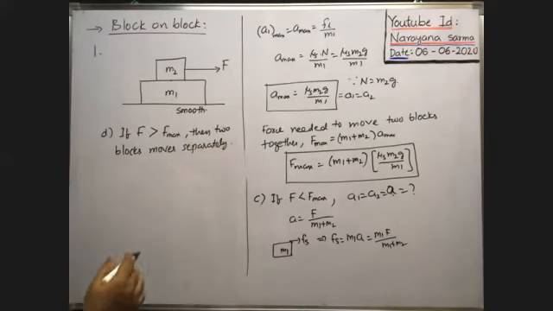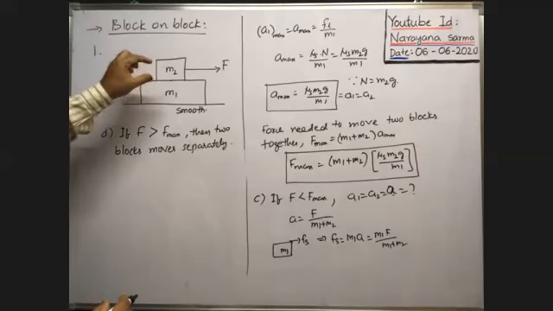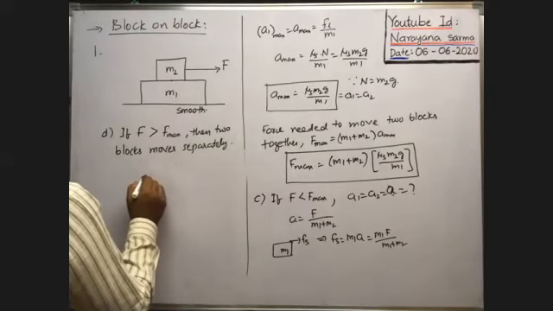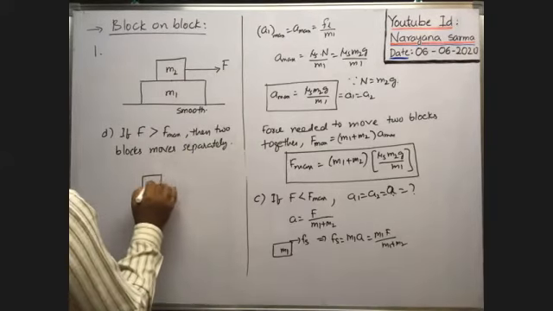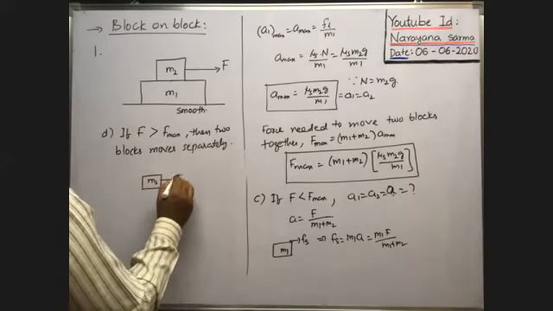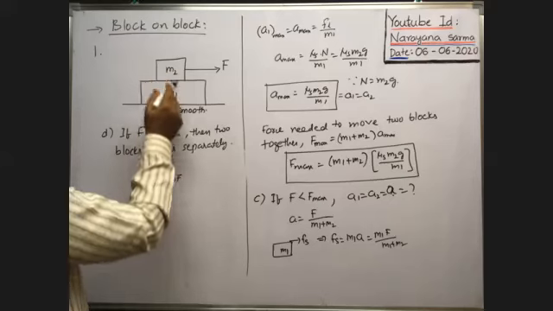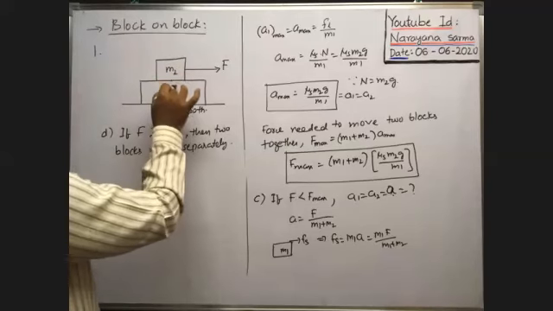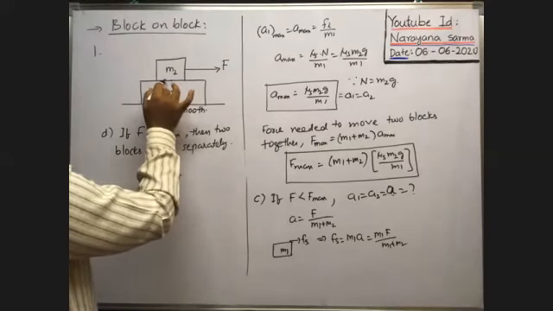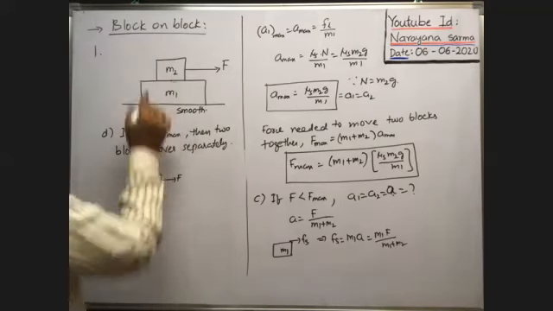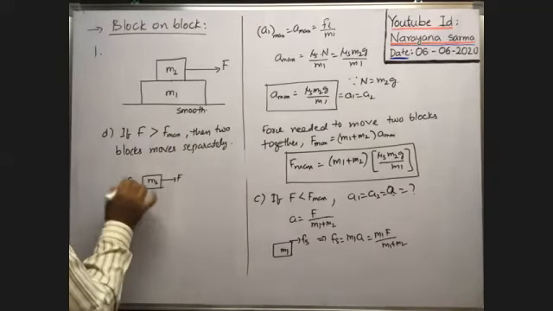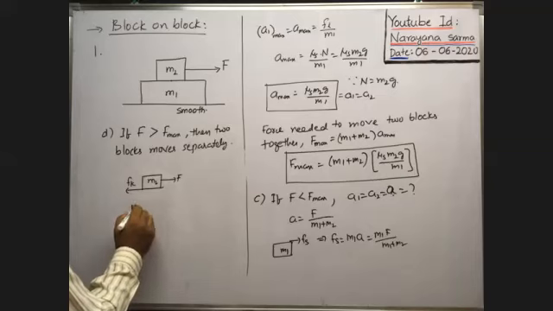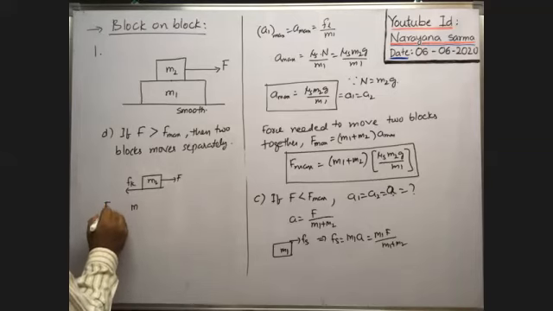Whenever two blocks move separately, there is a relative motion between the two blocks. In such a case, kinetic friction exists between these two. Now on the upper block of mass m2, the applied force acts in this direction, and as the applied force is greater than F max, both blocks move separately. That's why one block moves over the surface of the other. In such a case, kinetic friction exists between the blocks. The kinetic friction opposes the motion of this upper block, so kinetic friction is like this. Then what is the net force? Net force acting on the upper block is equal to...